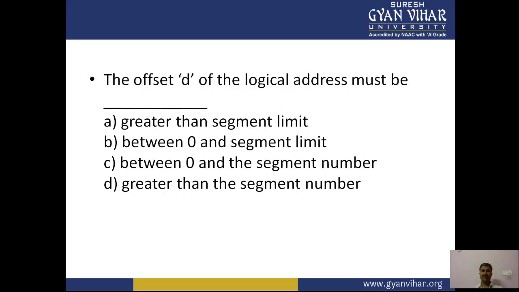The offset d of the logical address must be dash: greater than segment limit, between 0 and segment limit, between 0 and segment number, or greater than segment number.